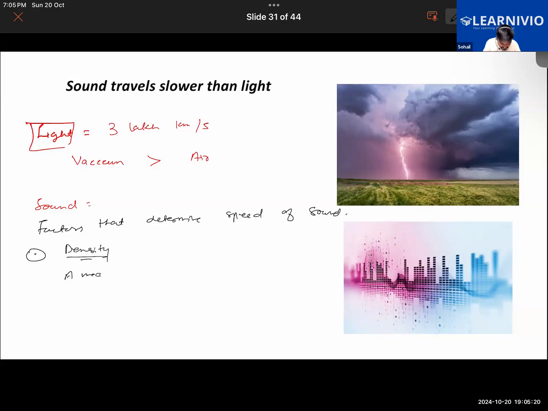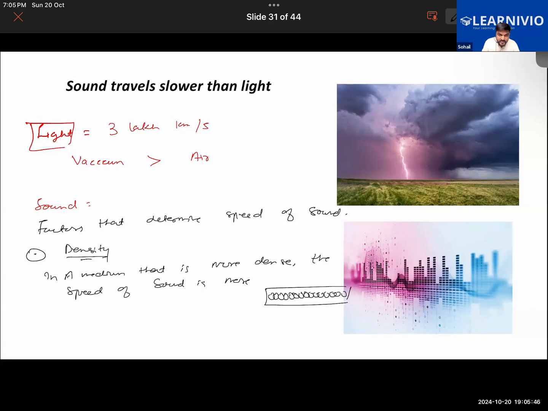So in a medium that is more dense, the speed of sound is more. Why is it so? Because the molecules, the particles of that medium are compactly packed, closely packed. Getting it now? Because of which the sound will travel faster in it. So as the density of the medium increases, the speed of the sound also increases.